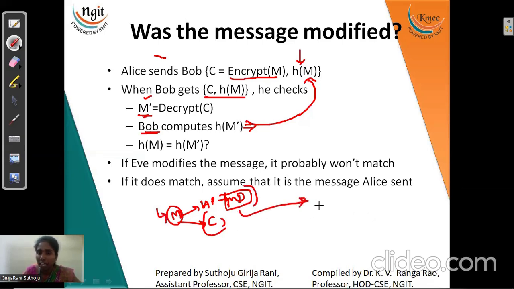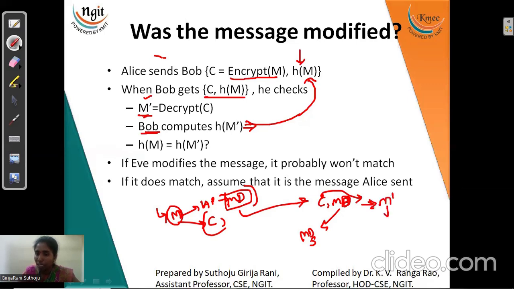Now at the receiver end, he takes C and the message digest of the sender. He separates these two: the MD of the sender, and the ciphertext, to which he applies the decryption algorithm so that he gets the plain text back.